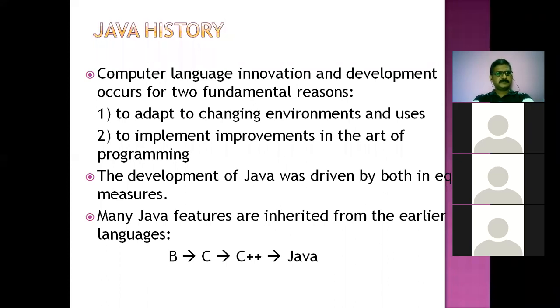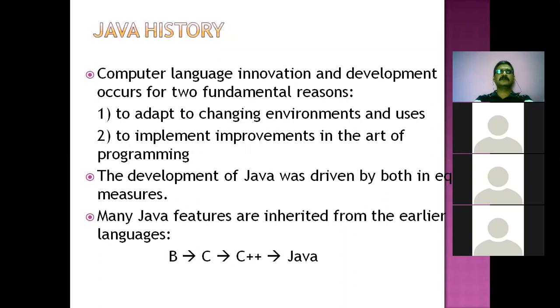Okay, I will continue. Whenever we discuss Java, first of all, as I said, it is a programming language which is similar to C, C++. Now, first of all, a computer language is needed to communicate.